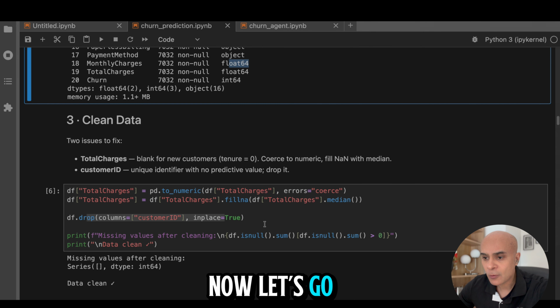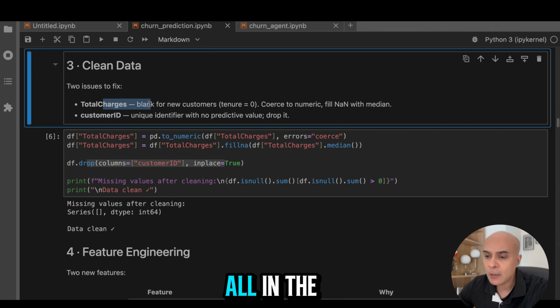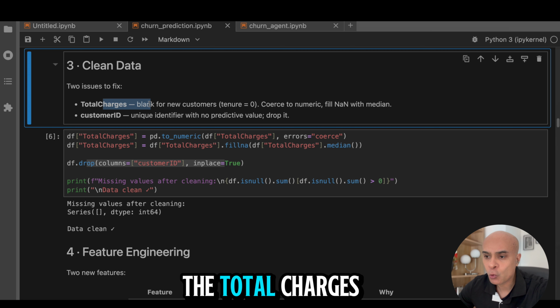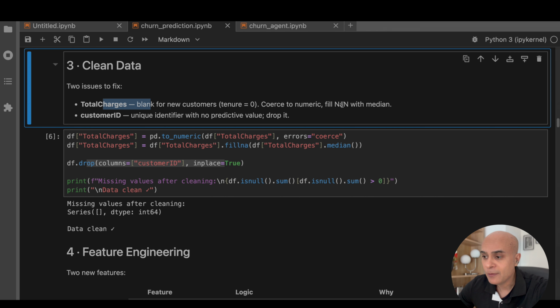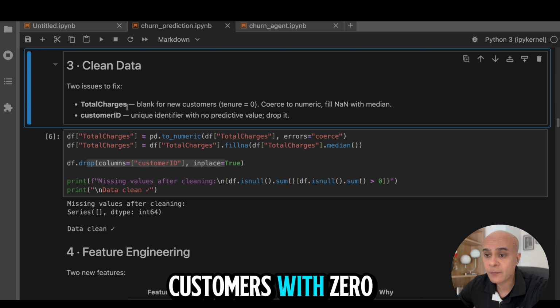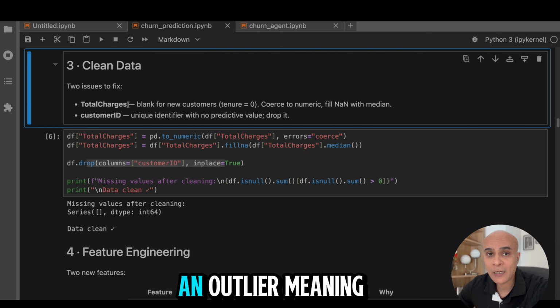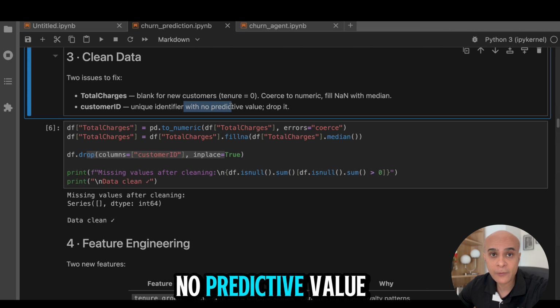Now let's go to the next step, which is cleaning the data, and there are two issues to fix here. First of all, in the data I've seen that the total charges have some 0 values, for example, these values are indicated as NaN. Generally speaking, for a telecommunication company, there are no customers with 0 charges. So this is an outlier, we need to clean it. And of course, customer ID itself is a unique identifier which has no predictive value, so we can drop it.